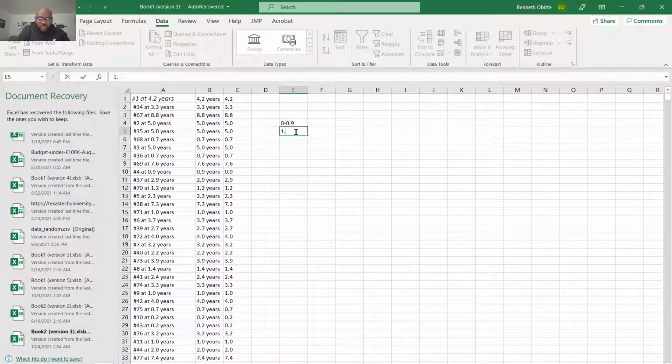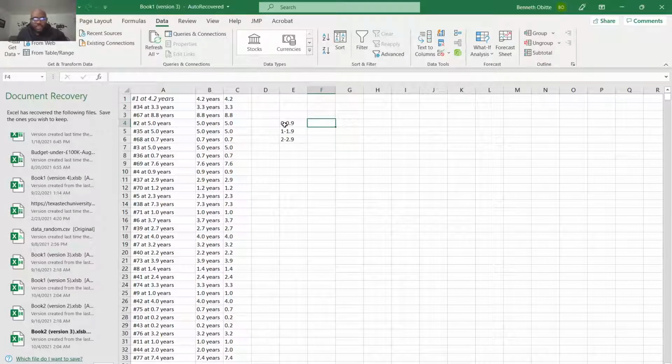Then 1 to 1.9, 2 to 2.9, like that. But the FREQUENCY function requires just one number, so we're going to be using the upper limits of these ranges. So what are the upper limits? 0.9, 1.9. But then we don't want to keep doing all this manually, so we'll drag down, but we'll also hold down the Control button and go down.